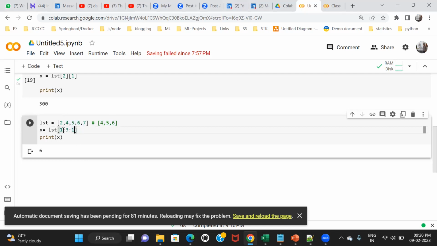So the first part is called the starting point, where from you want to get your chunk, your slice. The middle part is called the stopping point, where you want to stop. And the third one is called the stepping point, I mean how much is the gap between your elements. So there are 3 parts here: starting, stopping, and stepping. Let me put here: start point, colon, stop point, colon, step point. So you have to pass these 3 pieces of information inside the square bracket. Any doubt here?